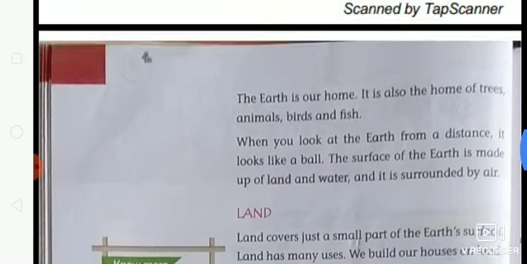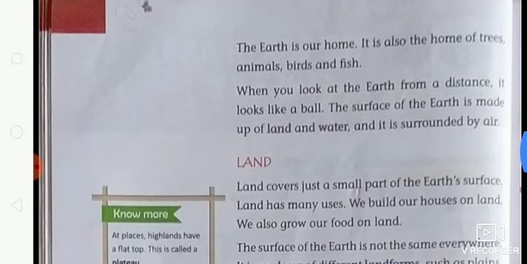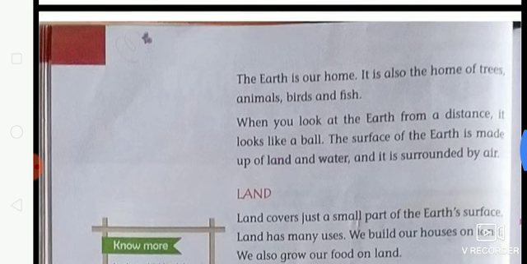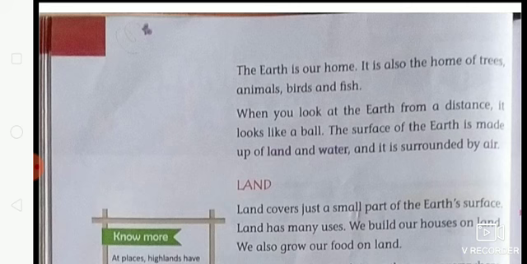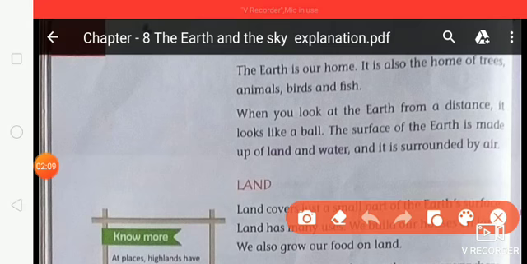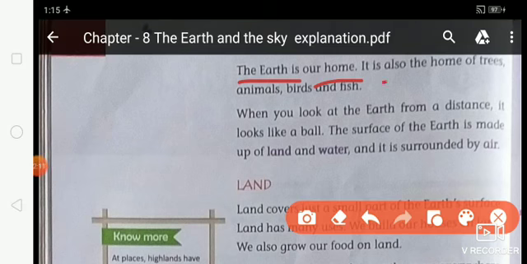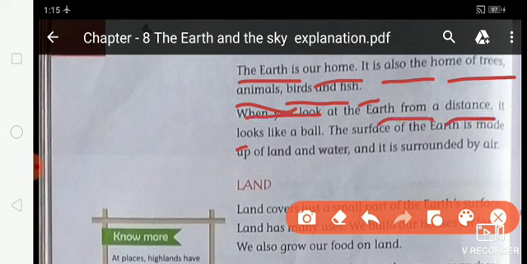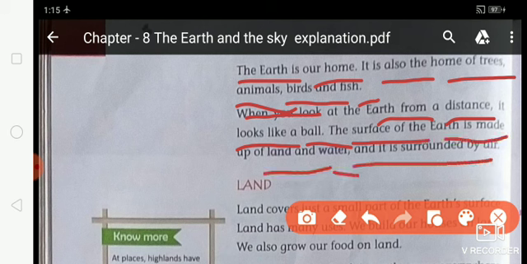Firstly, turn your page and come to page number 42. Put your finger on the first line and start reading with me. The earth is our home. It is also the home of trees, animals, birds and fish. When you look at the earth from a distance, it looks like a ball. The surface of the earth is made up of land and water, and it is surrounded by air.